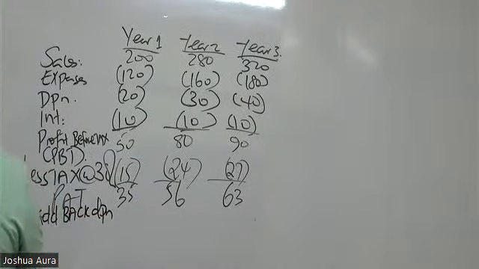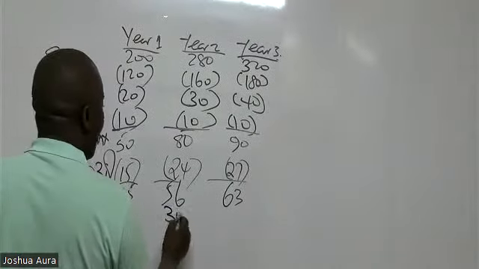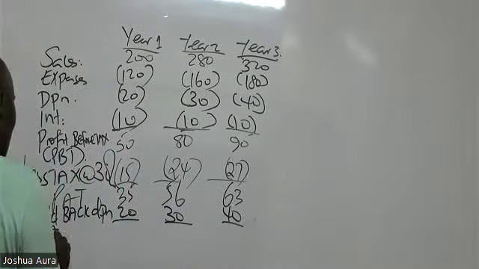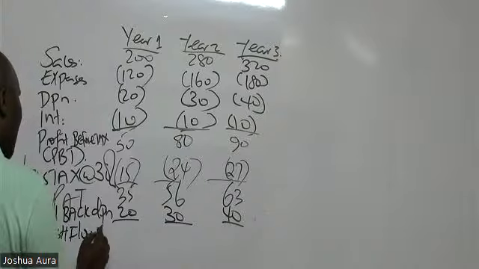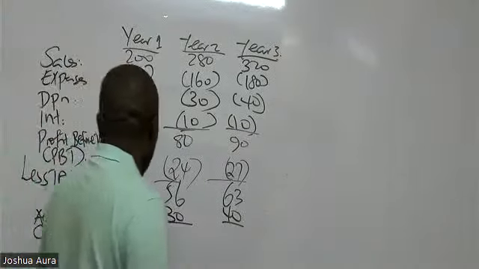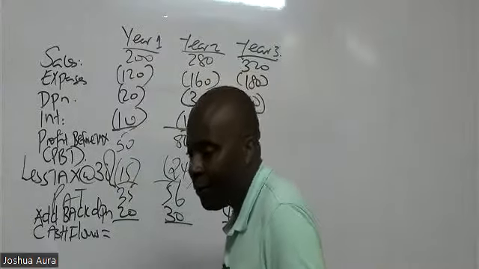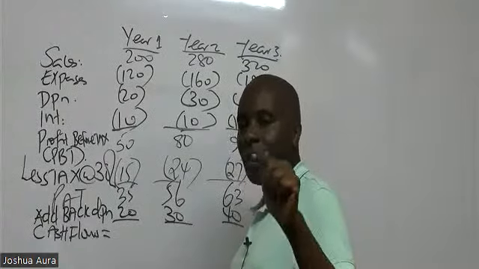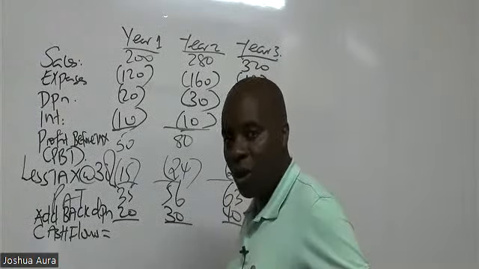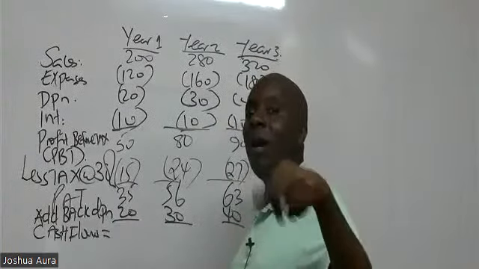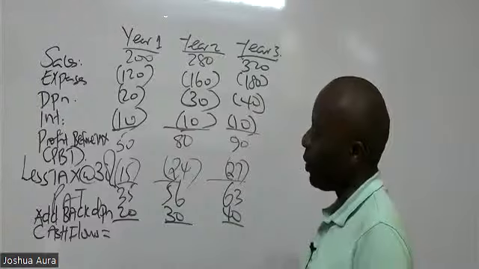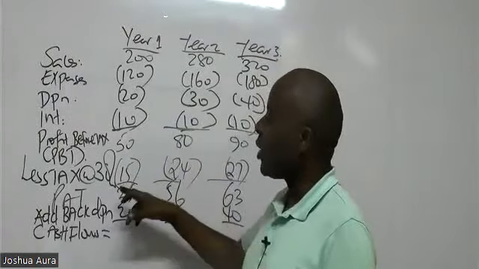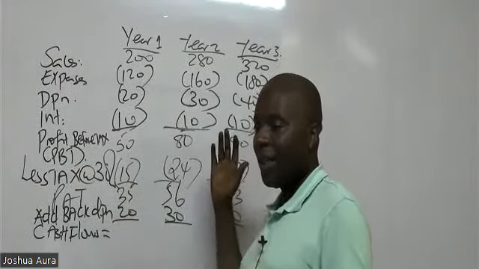So depreciation, here it is 20, here it is 30, here it is 40. You add back depreciation for you to be able to get our operational cash flows. So yes, it's very okay to use the interest tax shield instead of adding back. But for me, I'm the old school type. I'll always prefer adding back depreciation in all my workings, because in section 5, in this advanced level, these guys will be telling you that this tax is paid in arrears, right?